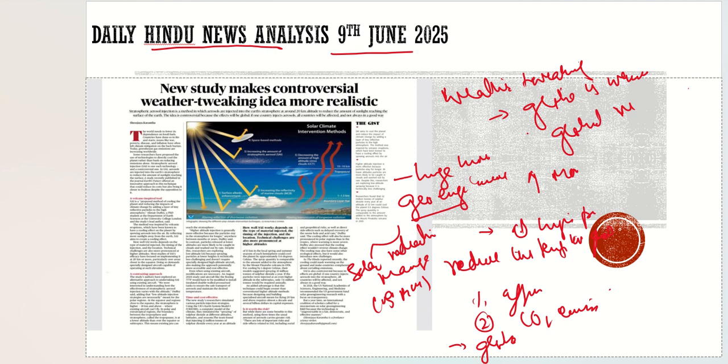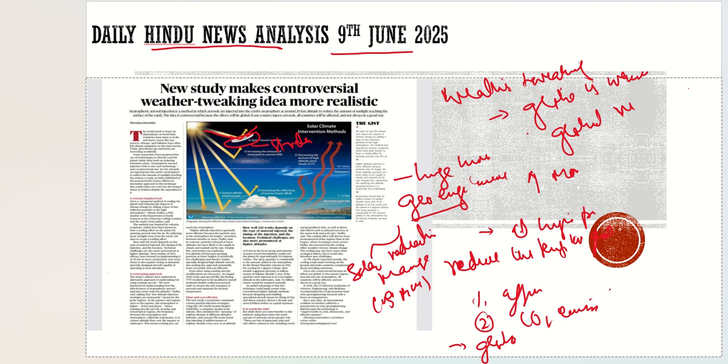As you can see on the screen, there are reflectors put in the stratosphere. They will reflect the sun's radiation coming onto them, so in a way it can help in reducing the temperature. So this is one of the methods. And the second one is carbon dioxide removal.